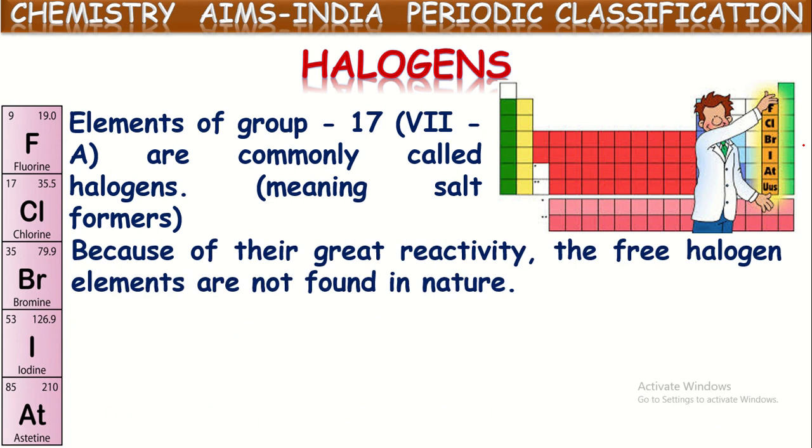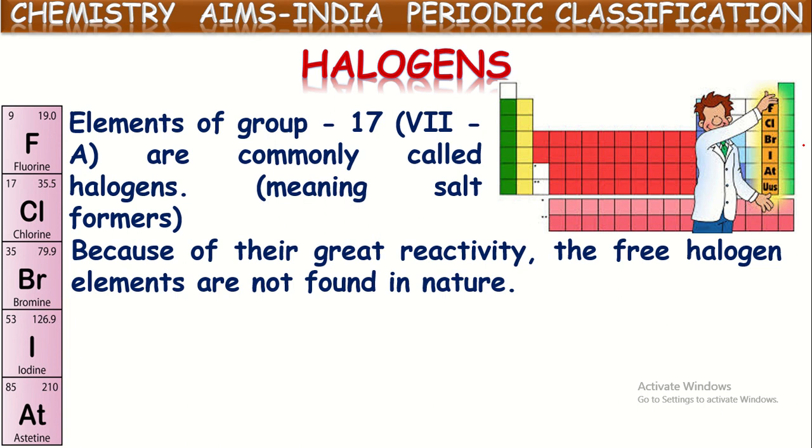Because of their great reactivity, the free halogen elements are not found in nature. Yes, these elements of the 17th group, the 7th A group, are highly reactive. Fluorine, chlorine, bromine, iodine are all highly reactive. If they are highly reactive, they won't be available in nature in the free state. They will always be available in the combined state only.